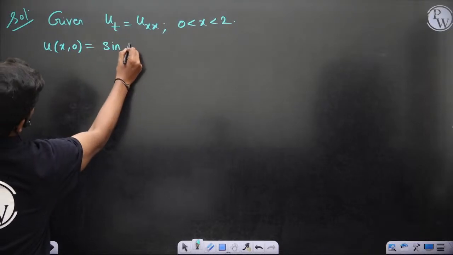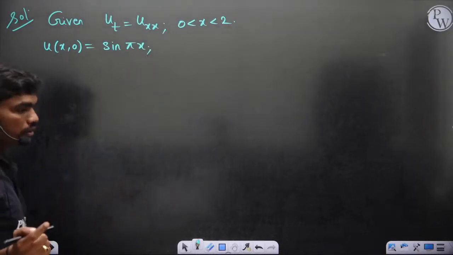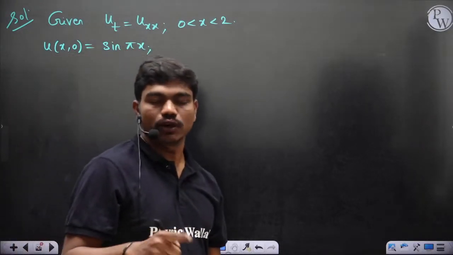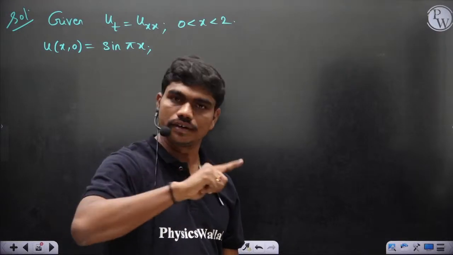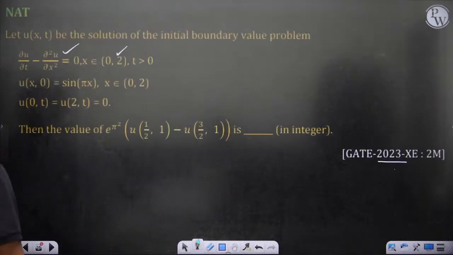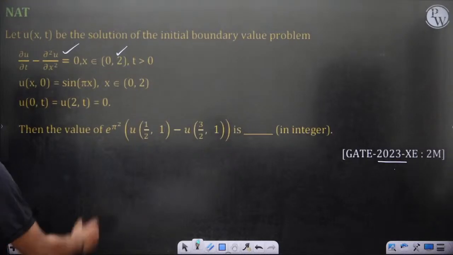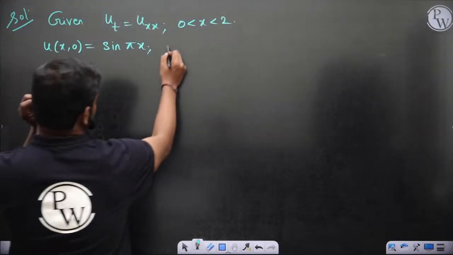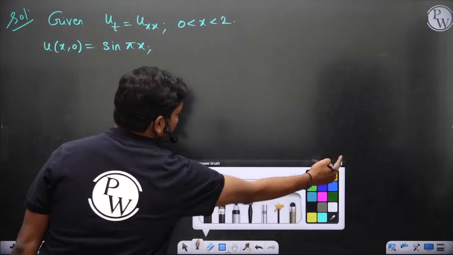There is only one node. See, it's always better to generalize, and then get the necessary coefficients. So sin pi x, and this is the initial condition at t equal to 0.